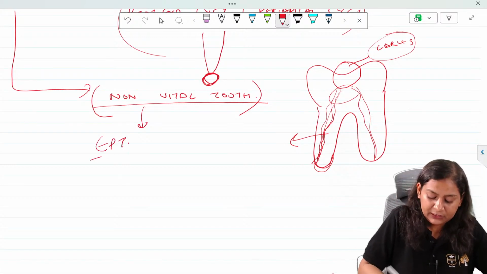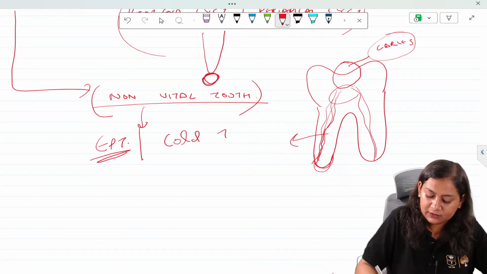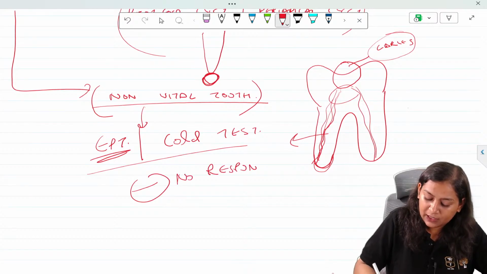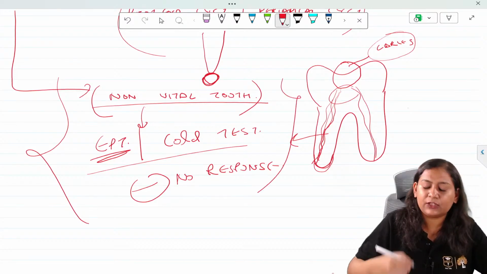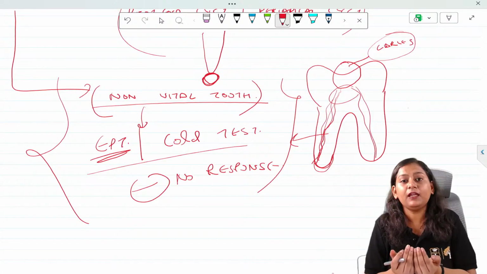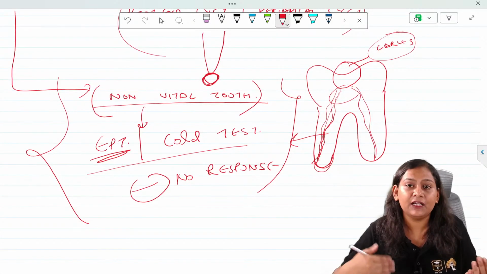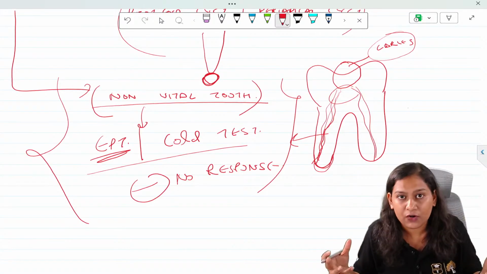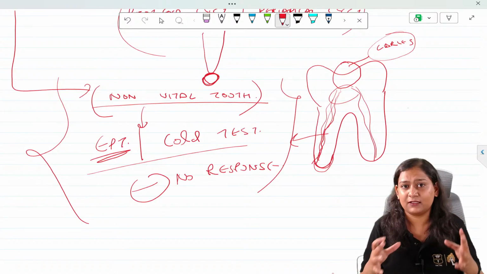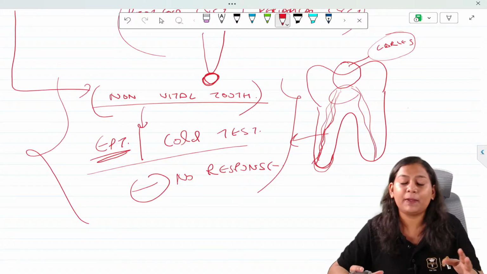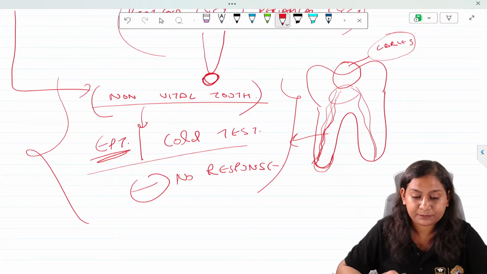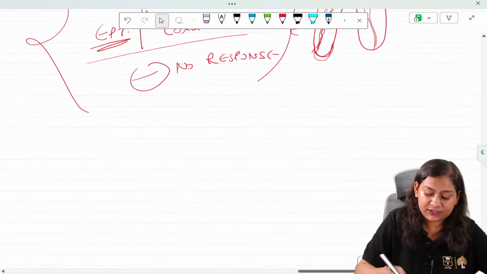So it is associated with a non-vital tooth, and when we do an electric pulp test, EPT, or when we do a cold test, the tooth shows no response. That means the tooth has become non-vital. And exactly in 2024, they framed this question that there is an anterior maxilla, the patient had a history of fall, the tooth is necrosed. What is the cyst? It was a very direct question, and many students made mistakes in this. But actually all the questions which are coming in the exam are from these notes.